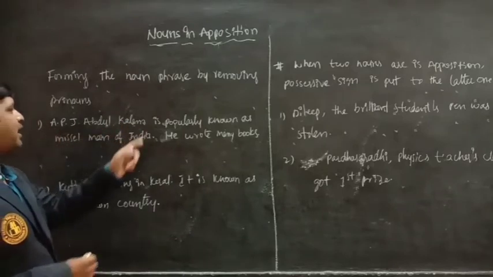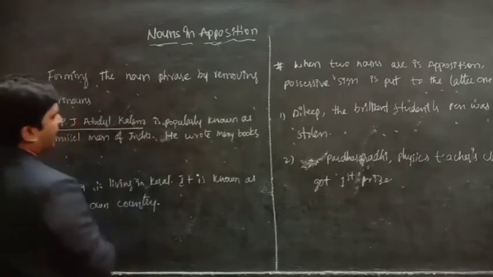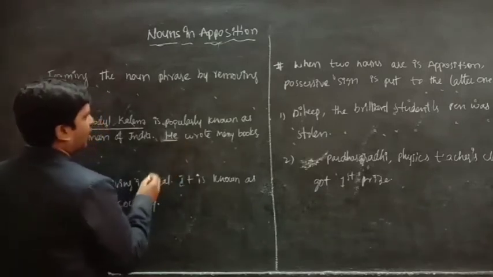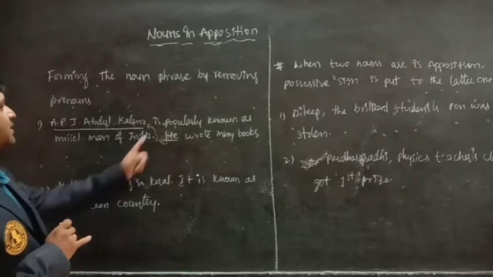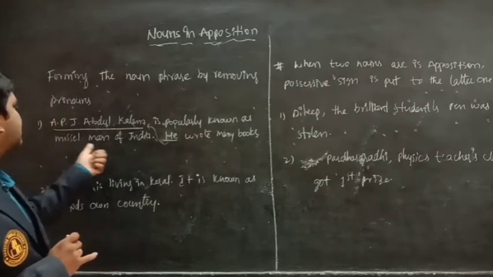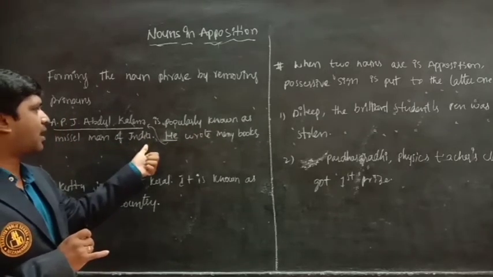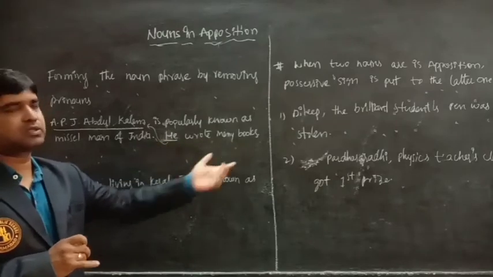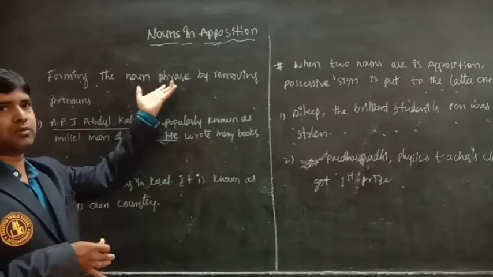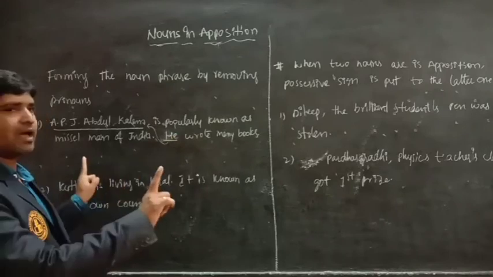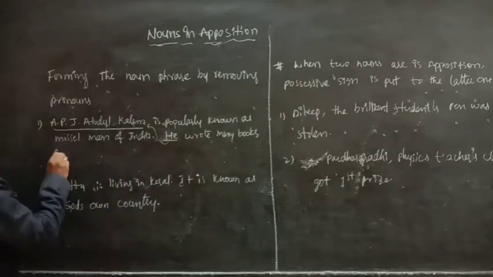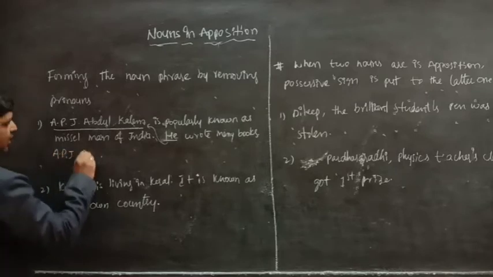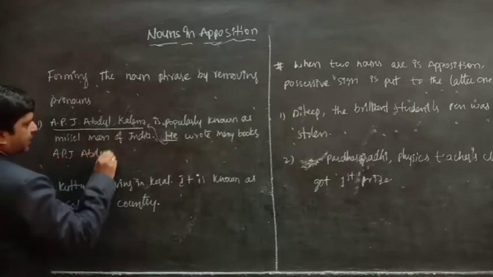Here APJ Abdul Kalam and here he, both indicate Abdul Kalam. By using nouns in apposition, we make it a single sentence. How do we do it? Here APJ Abdul Kalam. Here it's a name.